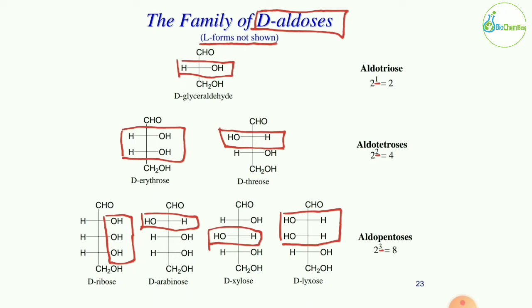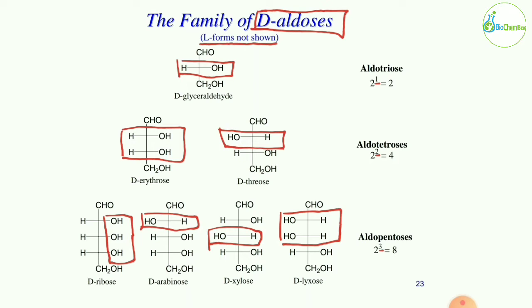Okay, now we are only looking at the D form, but we are not going to look at the L forms. You have to imagine that. So how can you imagine? First let's see the D-glyceraldehyde molecule, the very first one. Okay, it is the aldotriose. Okay, because similarly it has the 3 carbon.